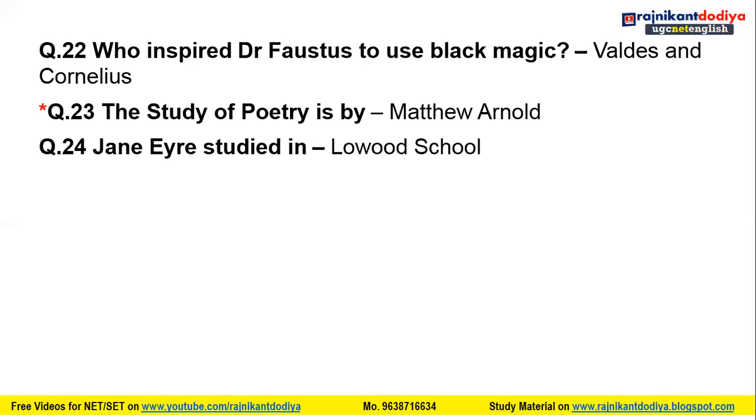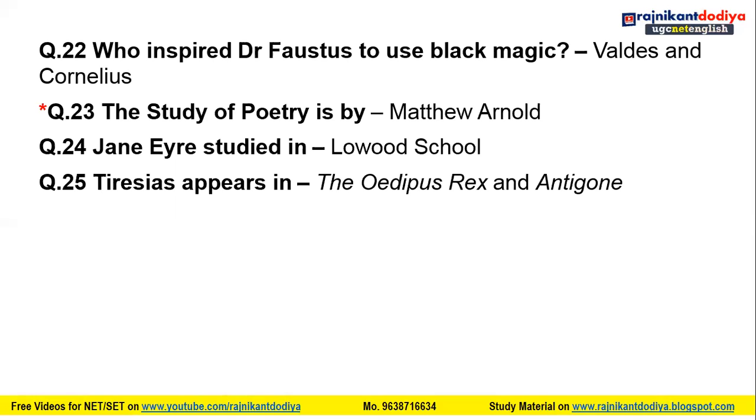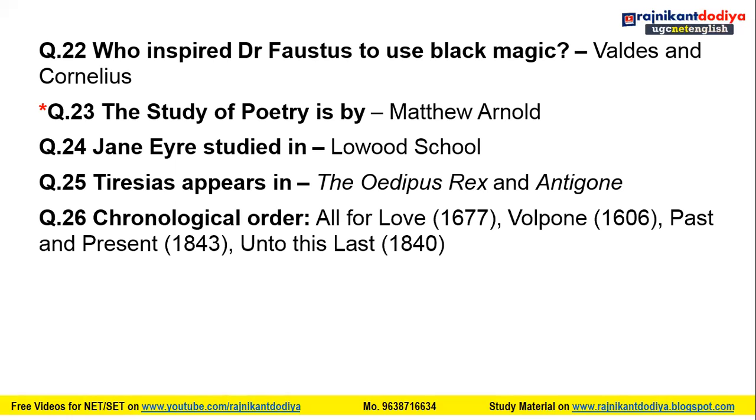Then Jane Eyre studied at Lowood School. She studied there. Then Tiresias appears in Oedipus Rex and Antigone, the plays in which the character of Tiresias appears. Then the chronological order: All for Love, Volpone, Past and Present, and Unto This Last. This is the right chronological order, friends.